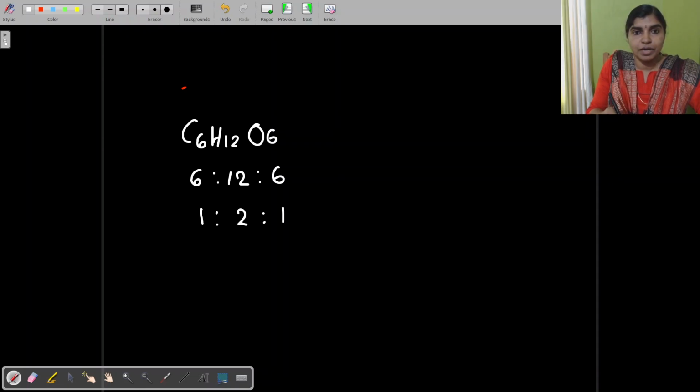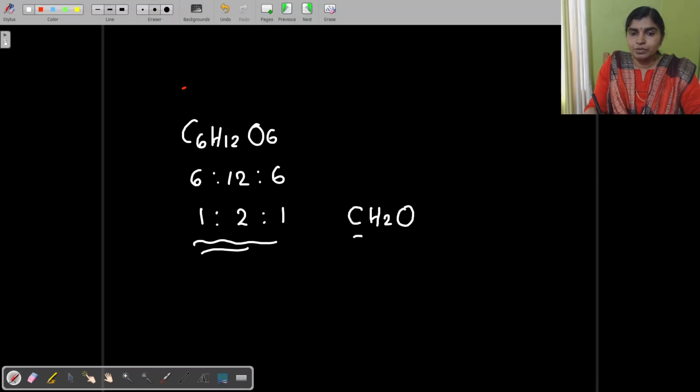By dividing 6 by 6, 12 by 6 and 6 by 6, that is, by dividing with the same number. So the simplest ratio is 1 is to 2 is to 1. What does that indicate? For one carbon there are 2 hydrogens and 1 oxygen. That means for one carbon there are 2 hydrogens and 1 oxygen. So this gives the simplest ratio of atoms in this molecule, and this is the empirical formula.